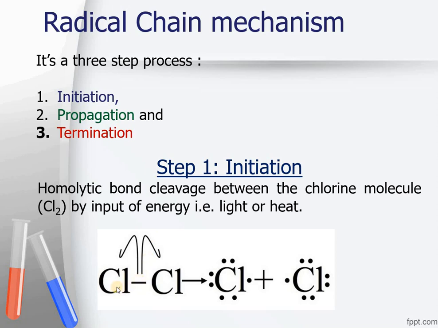In this step, the bond between the chlorine molecules, where 2 electrons are shared between the chlorine atoms, will be broken up homolytically. Homolytic cleavage means both chlorines will take one electron from the bonded pair, making two chlorine radicals. These are not chlorine atoms anymore.